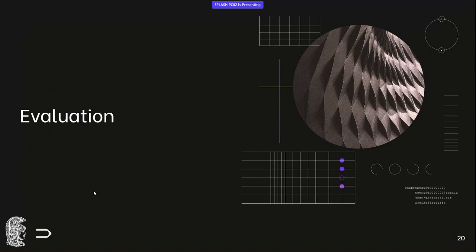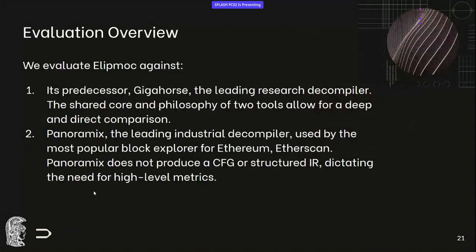Now, for our evaluation, we evaluated Elipmoc against two tools. One is Gigahorse, which is its predecessor, and this was a very easy comparison because these two tools share their core. So this allowed us to make a very deep point-to-point comparison.